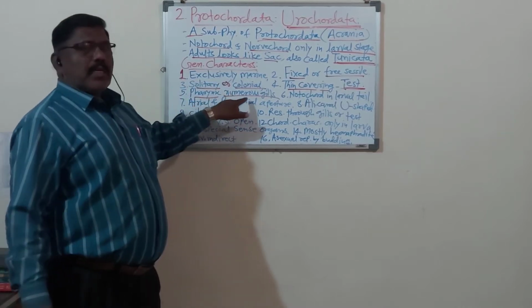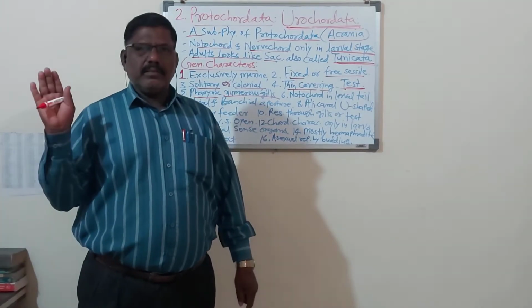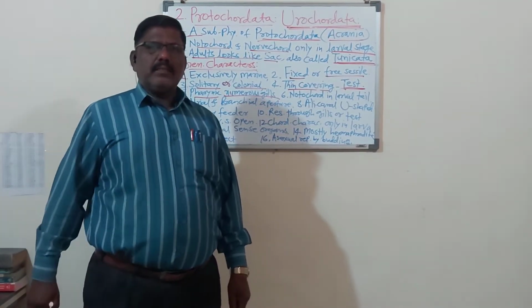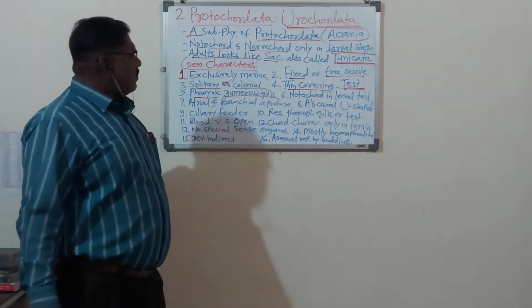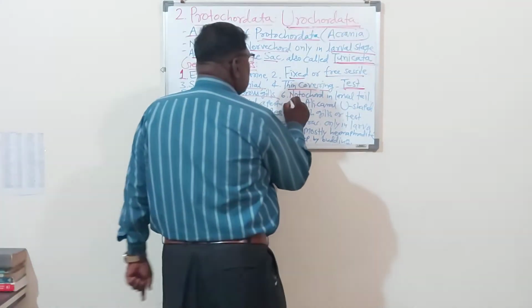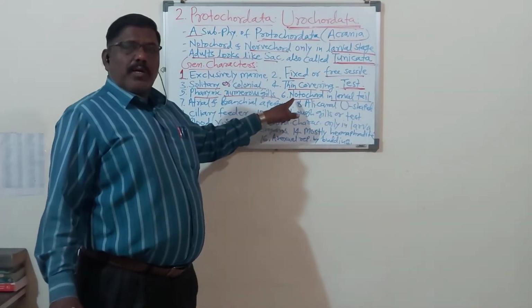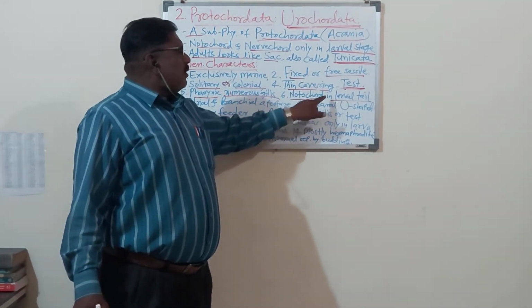Pharynx having the numerous gills. Numerous means many. Numerous gills, many gills are present in the urochordata animals at the sides of the pharynx. Notochord present only in the larval tail. Notochord is one of the basic characters of the chordate. So notochord is present only in the larval tail.